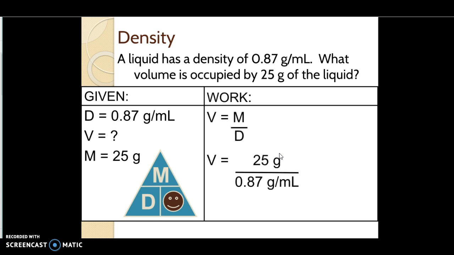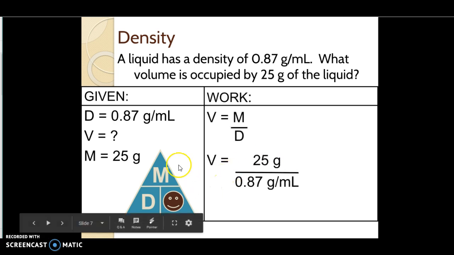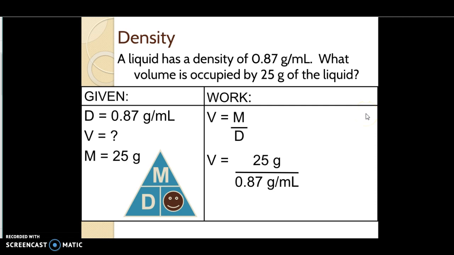Alright, so you should have come up with, in order to get volume, we're going to divide mass by density, which means we divide 25 grams by 827 grams per milliliter. Notice it's milliliter this time and not cubic centimeters. We're talking about a liquid instead of a solid. So liquid is always measured in milliliters. A solid is always measured in cubic centimeters.